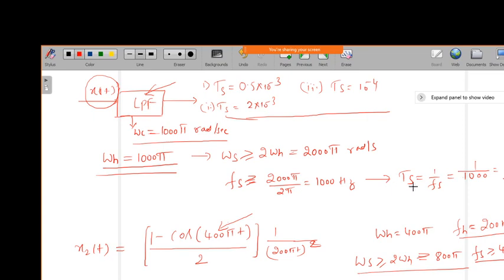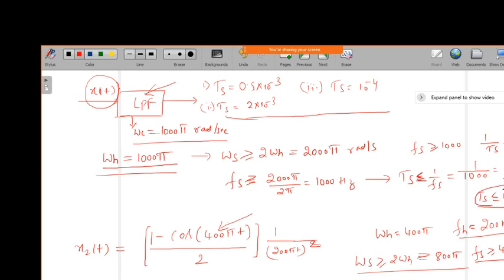So if Fs is greater than or equal to 1000, then 1 over Ts should be greater than or equal to 1000, and moving Ts to the other side, Ts should be less than or equal to 10 power minus 3.